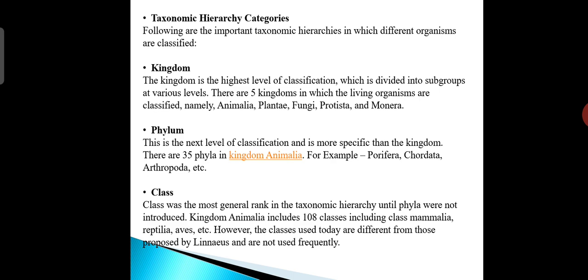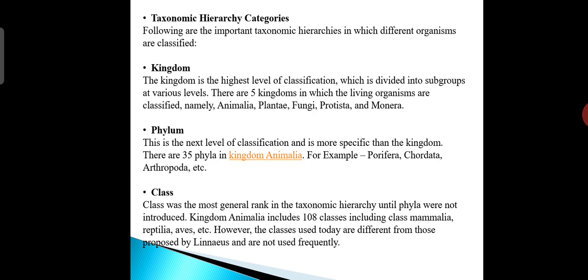So first is kingdom. The kingdom is the highest level of classification, which is divided into subgroups at various levels. There are 5 kingdoms in which living organisms are classified, namely Animalia, Plantae, Fungi, Protista and Monera.